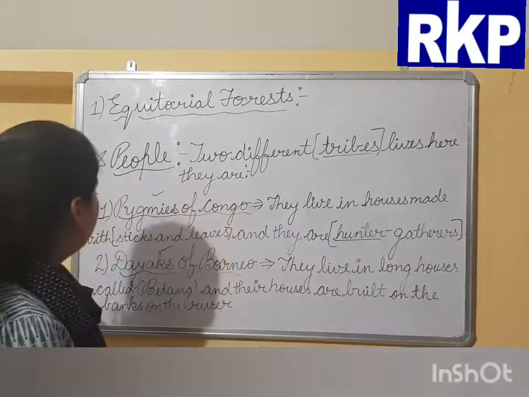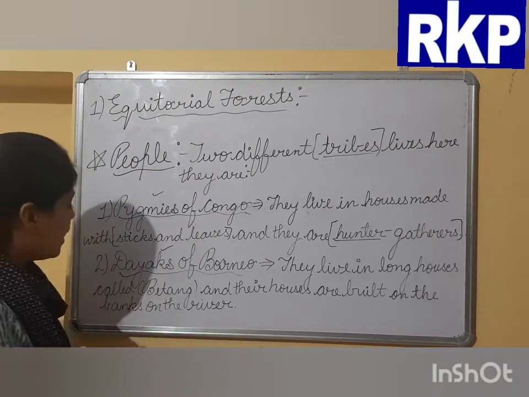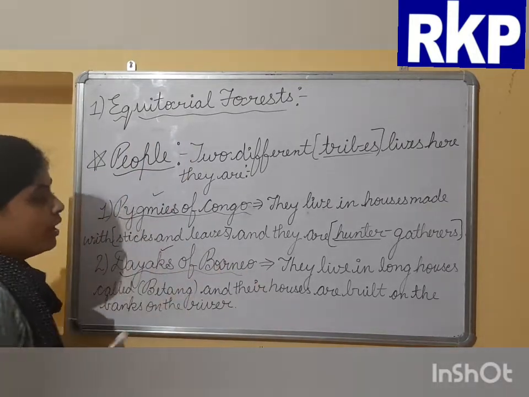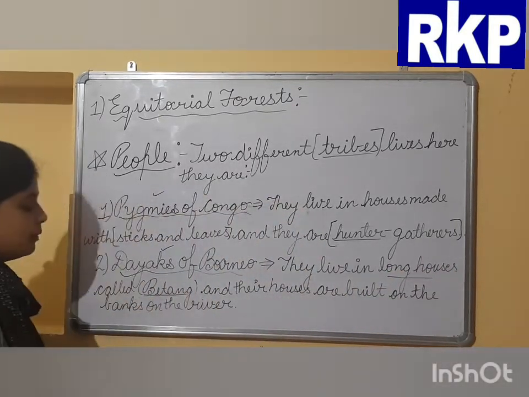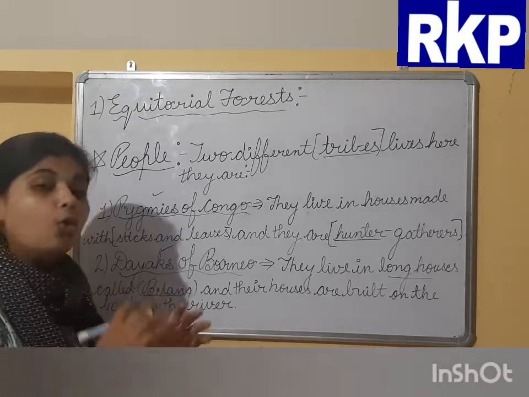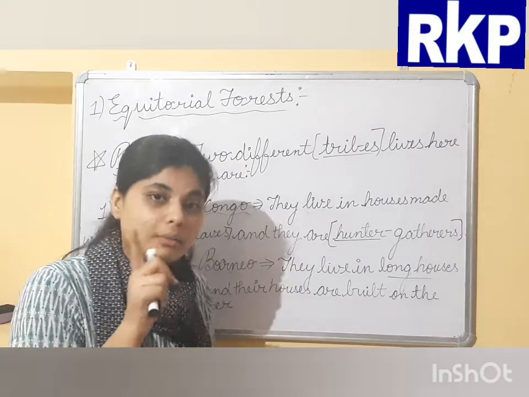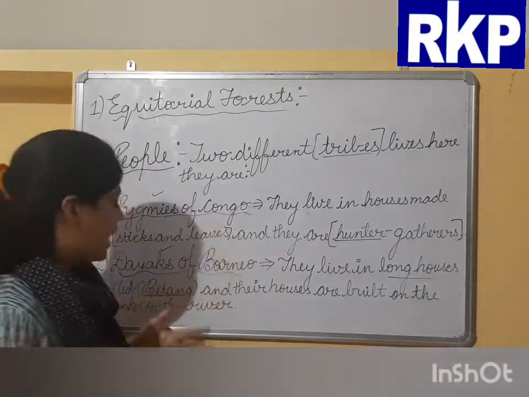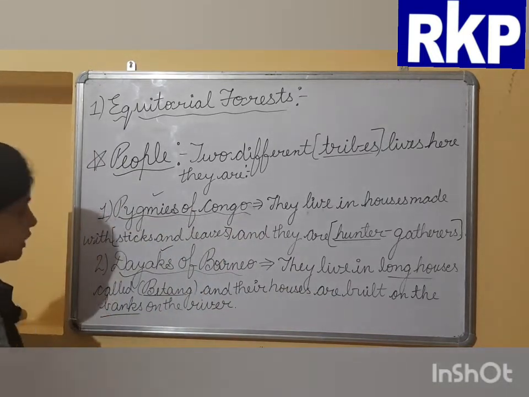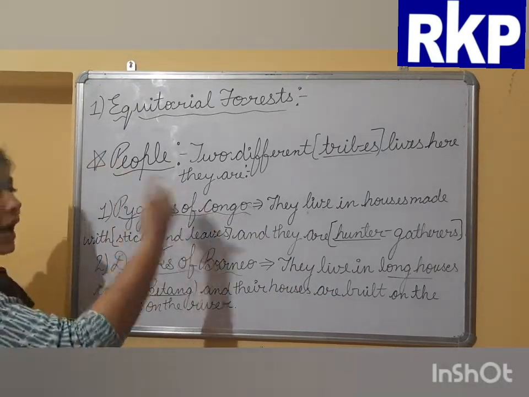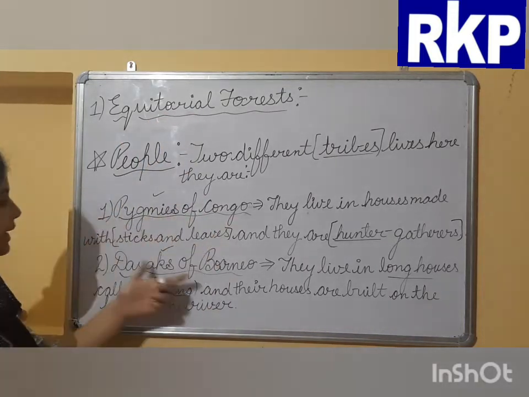The next type of tribe that lives in the equatorial forest is the Dayaks of Borneo. They live in long houses called betang. What is a betang? All generations live in one big house, which is known as a betang. Their houses are built on the banks of the river, meaning the sides of the river. So which tribes live in the equatorial forest? They are the Pygmies of Congo and the Dayaks of Borneo.